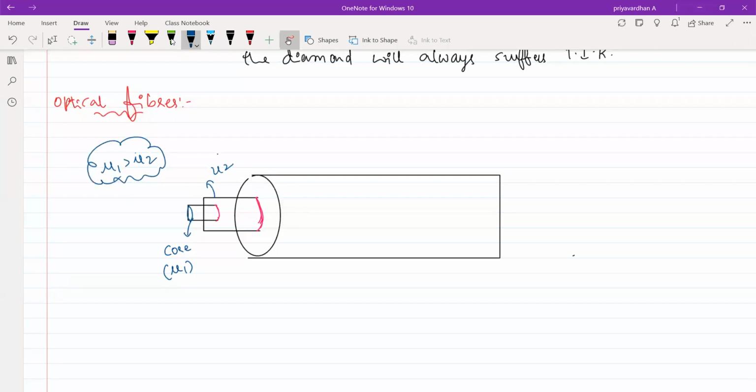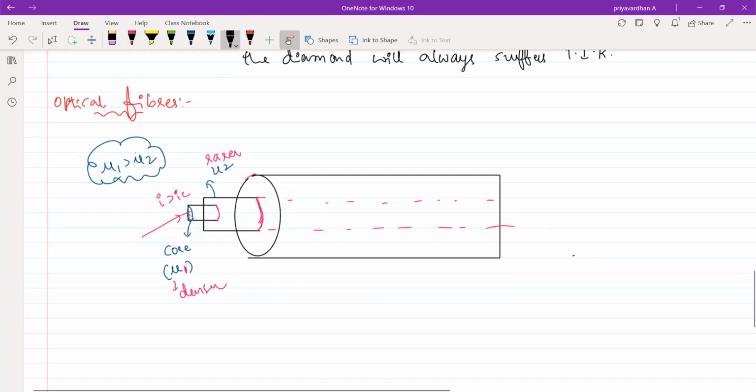So if light enters within this, assume that light is trying to enter in this. The moment it enters, right after that, what will happen? Light is entering from a denser medium. I can say this is denser, as well as this is rarer. We will design the optical fiber in such a way that light will always enter through an angle which is greater than the critical angle. When light enters into the optical fiber at an angle greater than the critical angle, what will happen? There will be total internal reflection, right?